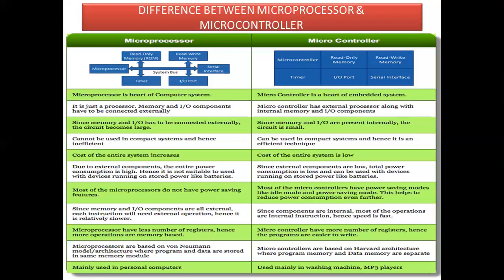The cost of the entire system increases with a microprocessor, but the cost of the entire system is very, very low with a microcontroller. Power saving features are not available in a microprocessor, but are available in a microcontroller. A microprocessor is mainly used in personal computers, whereas a microcontroller, as I already told you, we prefer whenever a machine does a single task. Examples: washing machine, microwave oven, MP3 players, as well as AC.